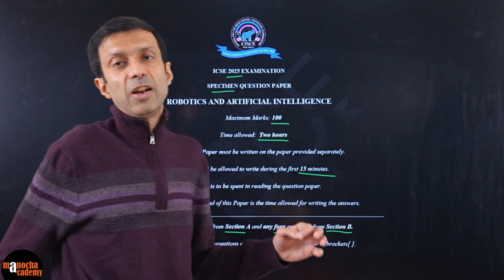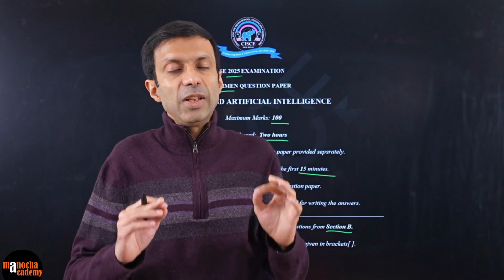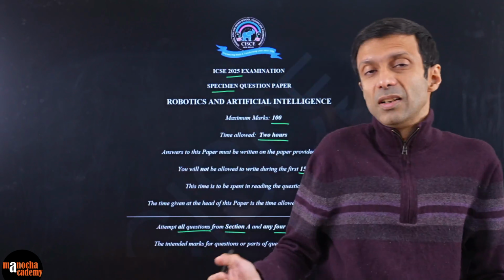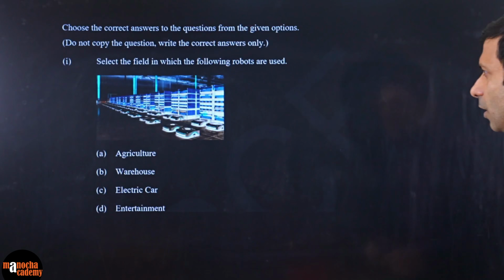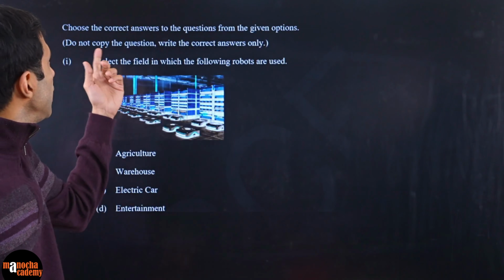And please guys, my advice is do not do extra questions. There is no extra marks. Rather, you should choose the ones that you can do best, choose those 4 and do it. If you get stuck in one, then maybe you can leave it and go to the other one. But please don't waste your time doing extra questions, because examiners are not happy to see extra things done. Okay, because they'll have to then cut off the last one or something. Alright, so now that we've looked at the format of the paper, let's take a look at the first question.